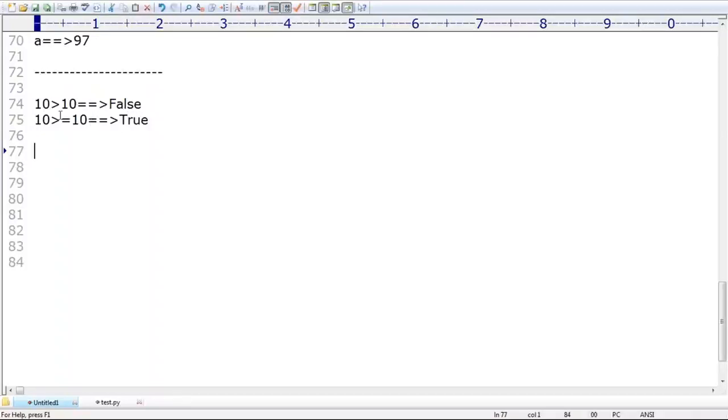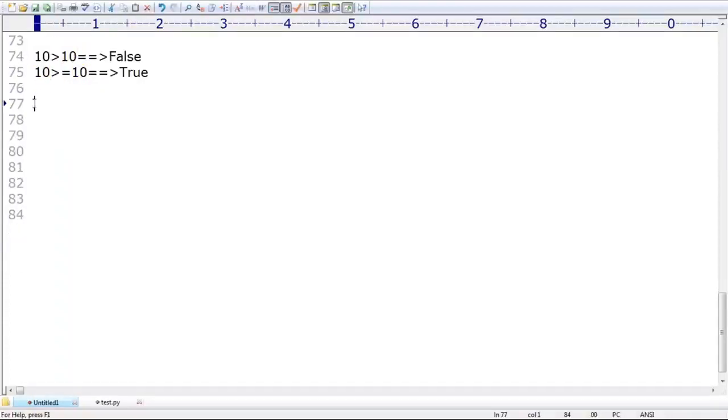Next, in the string case, string comparison with equal to, both are always the same. Okay, both are always the same. No problem at all. That's all. Sir, now let me talk about the next level.